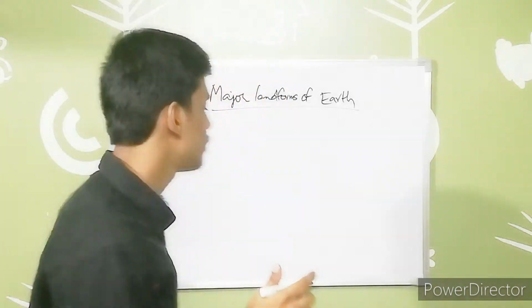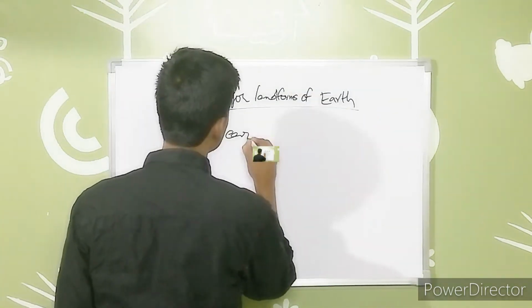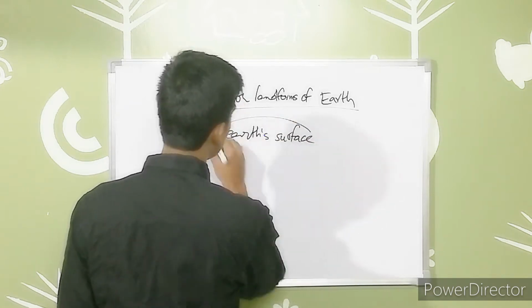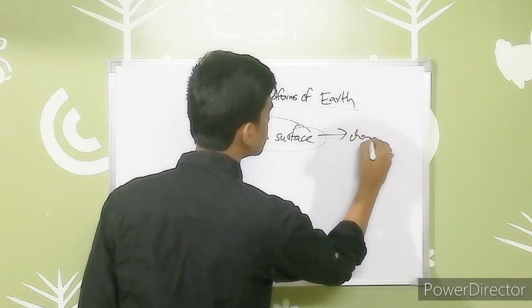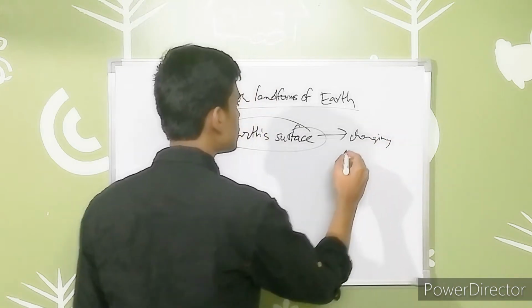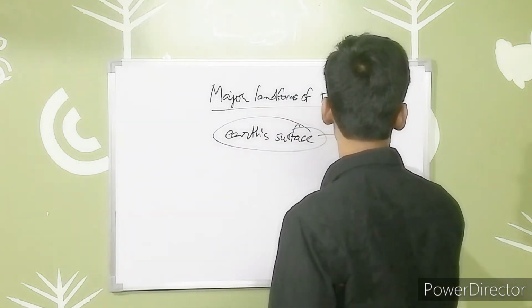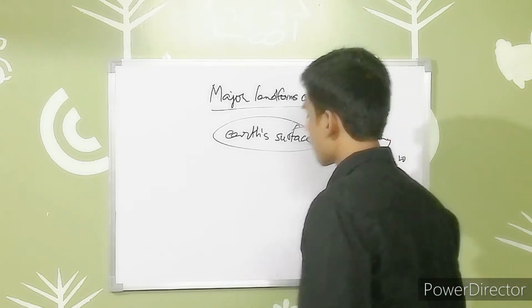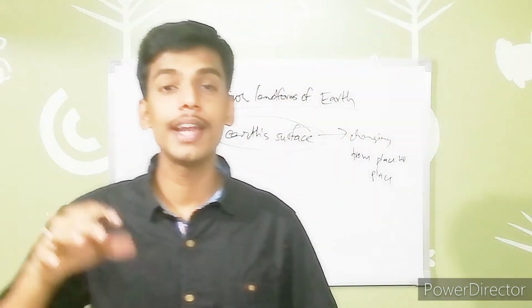the Earth on which we are living is not the same everywhere. Its surface is not the same everywhere. It is changing from place to place. So the Earth has an infinite variety of landforms.